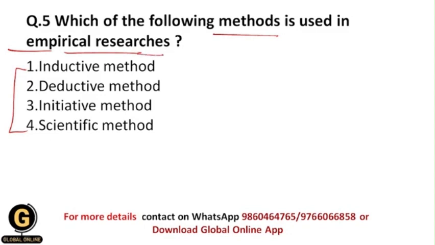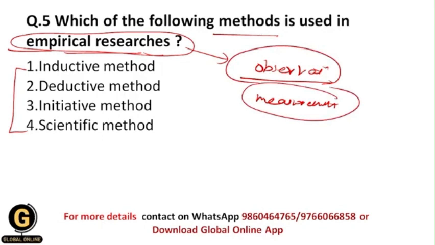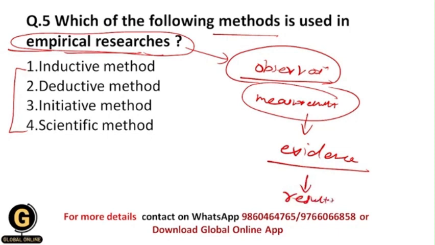So basically empirical research means the research approach in which we have a proper observation and a proper measurement of the collected data. And based upon the proper observation and measurement we will have strong evidence, and based on this evidence we will have the results. So this is nothing but empirical research.